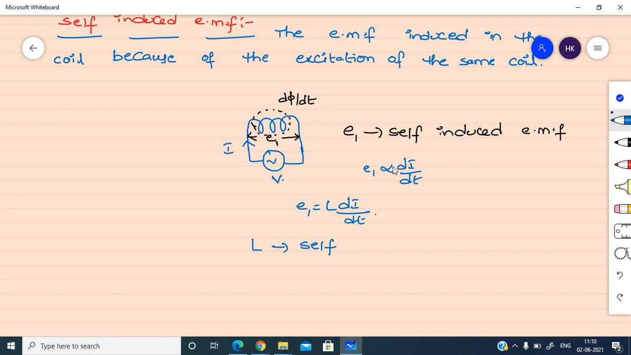If you remove this proportionality, the constant is L. Induced EMF is directly proportional to d phi by dt only, but this flux is proportional to current. So that's why your induced EMF is directly proportional to di by dt. So here L is nothing but self-inductance.